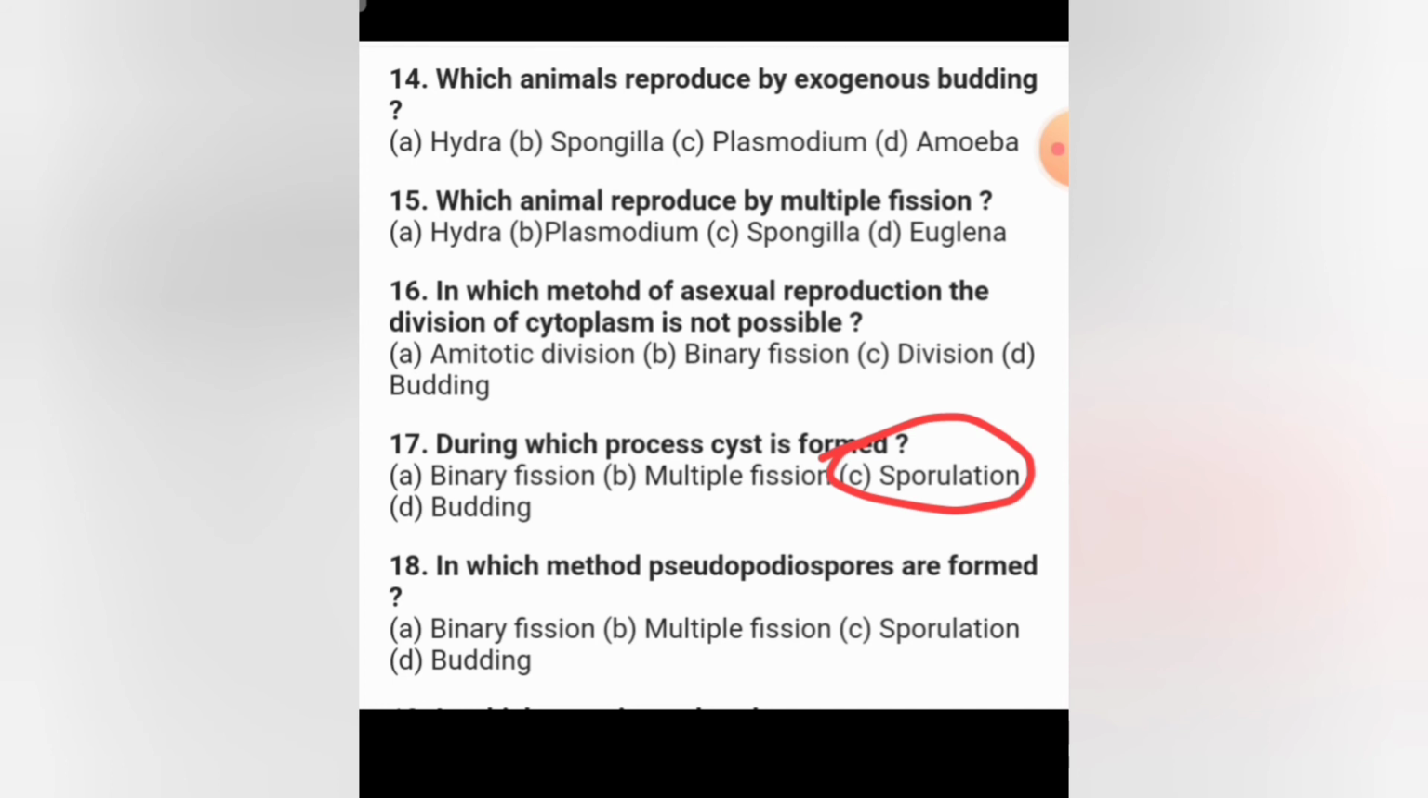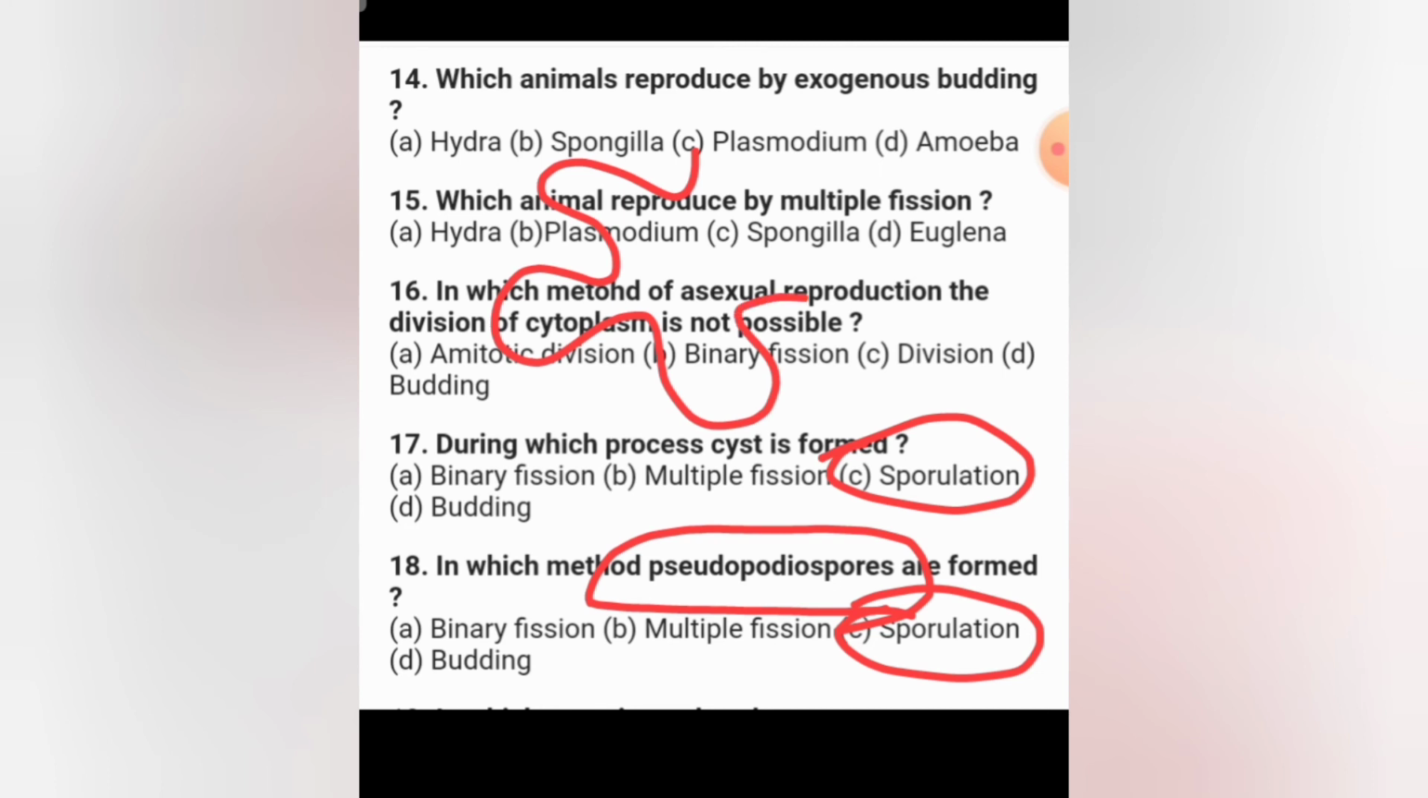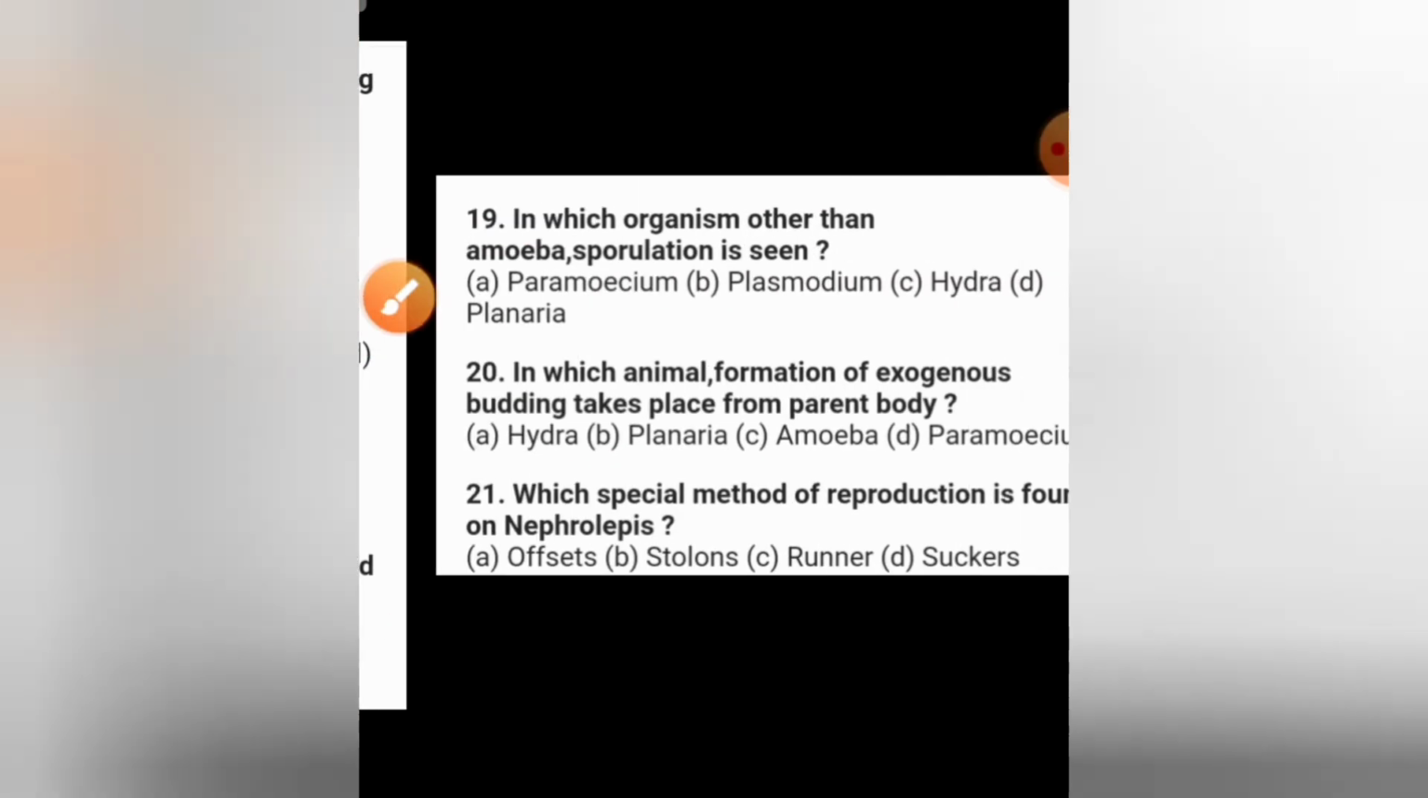Next, in which method pseudopodiospores are formed? See, again here answer is sporulation. Pseudo means false, pseudopodiospores. In amoeba you can find pseudopodia for the sake of movement. So during sporulation process, during unfavorable condition, the amoeba is going to retract all its pseudopodia. For the sake of surviving in unfavorable condition, the amoeba is going to retract all its pseudopodia. That process is called as pseudopodiospore. That is going to occur in sporulation.